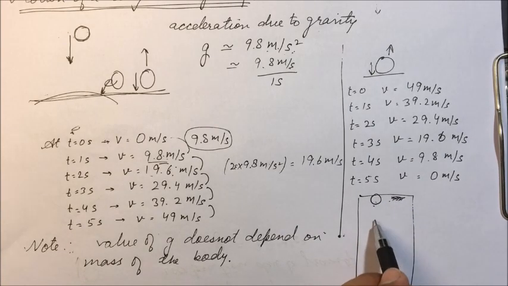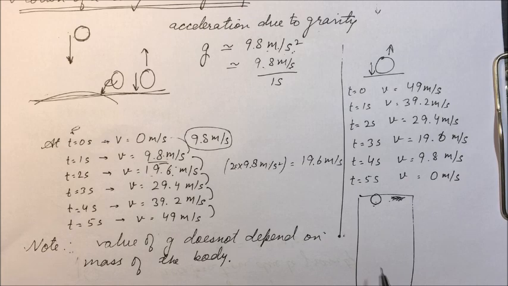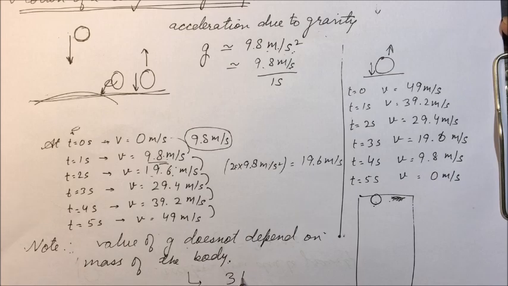Now if both the bodies are dropped simultaneously, they will reach the ground at the same time. The value of g, the acceleration due to gravity, does not depend on the mass of the body. This we'll discuss more when we discuss gravitation in third chapter, E part.